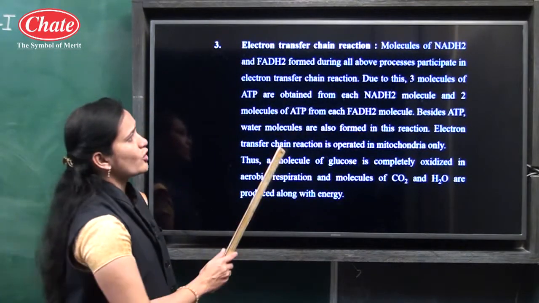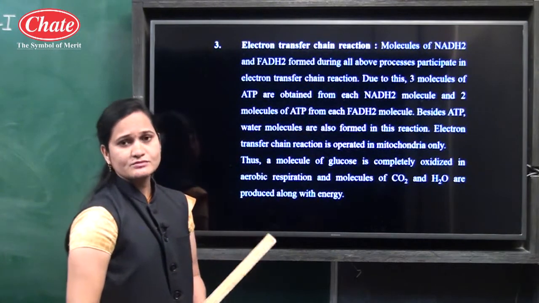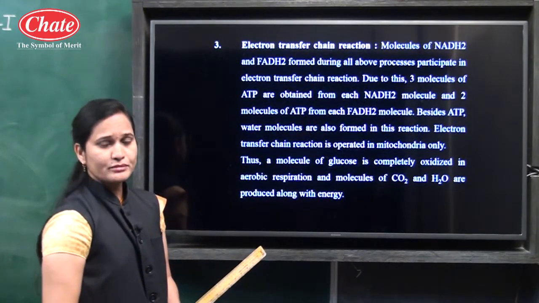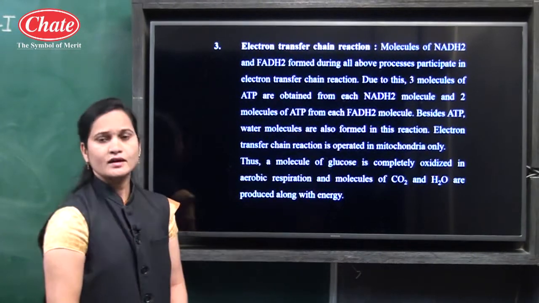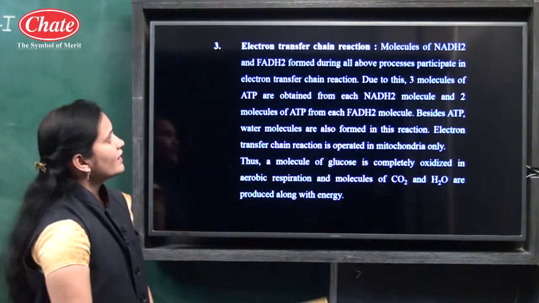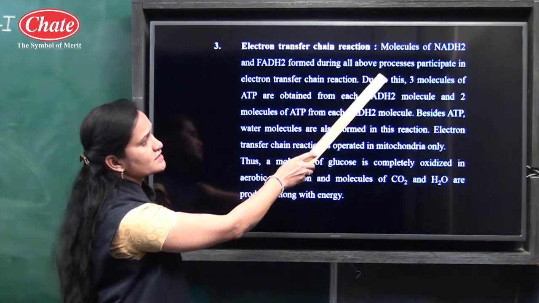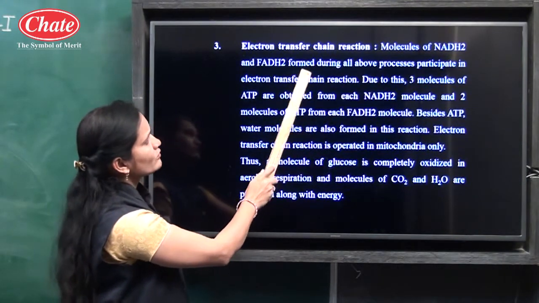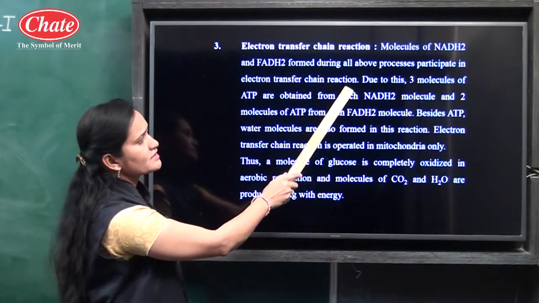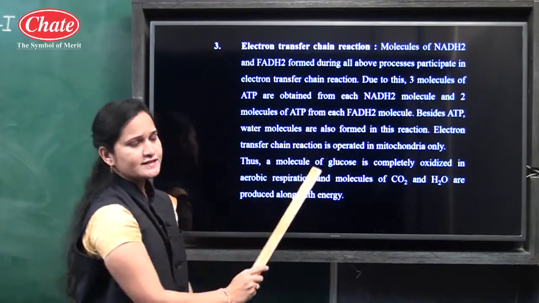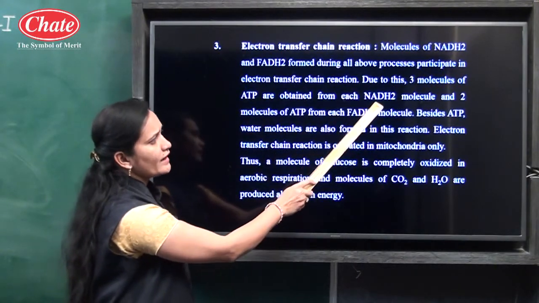Whatever molecules are formed, NADH2 and FADH2, during all the above processes, which processes occurred there? The EMP pathway, which means glycolysis, and after that we have studied the tricarboxylic acid cycle. In these 2 processes, whatever molecules are formed participate in the electron transfer chain reaction, and due to this 3 molecules of ATP are obtained from NADH2.